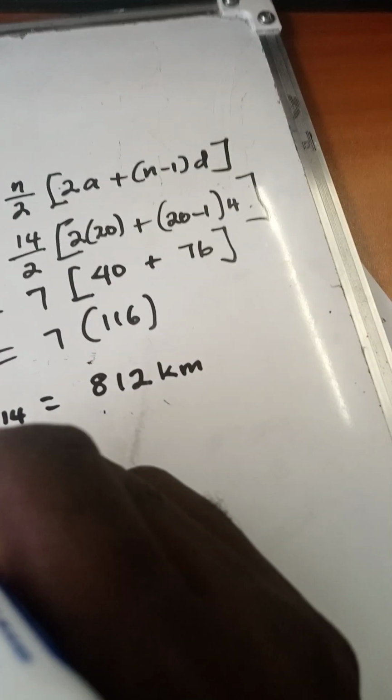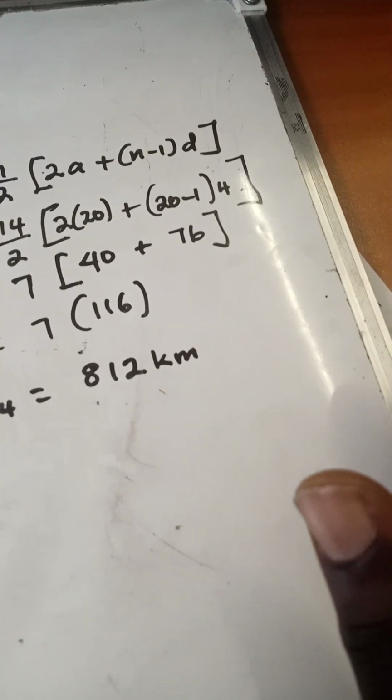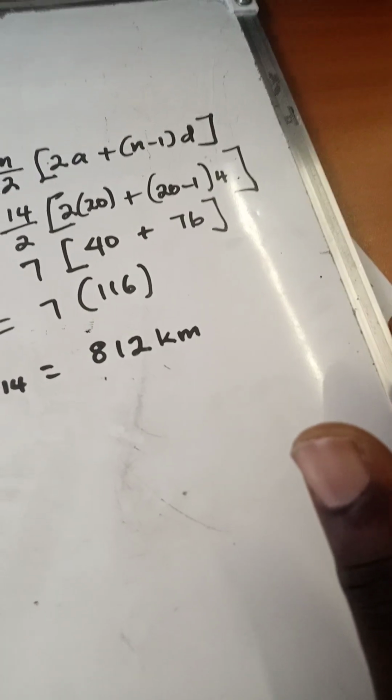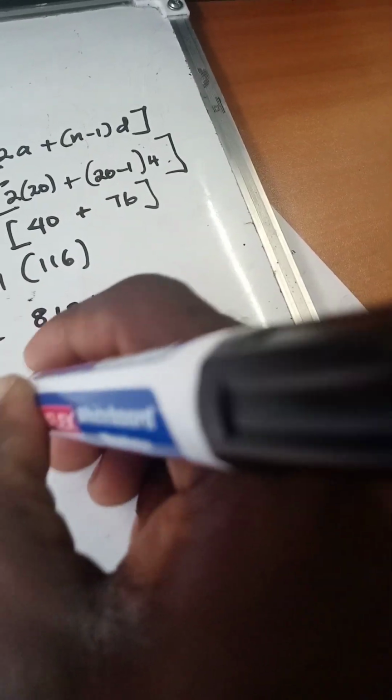Question 2.3. Would she be able to keep up this daily rate of increase in distance covered indefinitely? We will say yes.